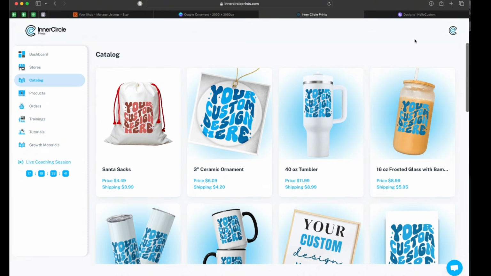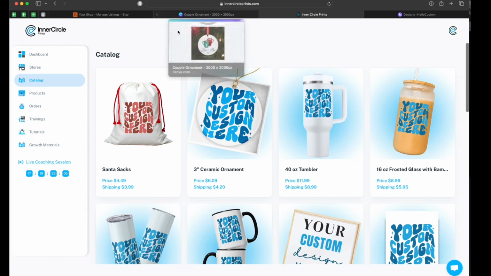Now with Hello Custom, personally, I don't set those up until they start making 5 or 10 sales and start taking off. Then I take the time to set it up with Hello Custom. But initially, I just set everything up with ICP via the Canva URL link. And then later on, if I need to utilize Hello Custom, I'll do that. But if only 20% of my ornaments are going to make all of my sales, I don't want to spend my time setting up everything with Hello Custom initially if the majority of that isn't going to be making all of the sales.